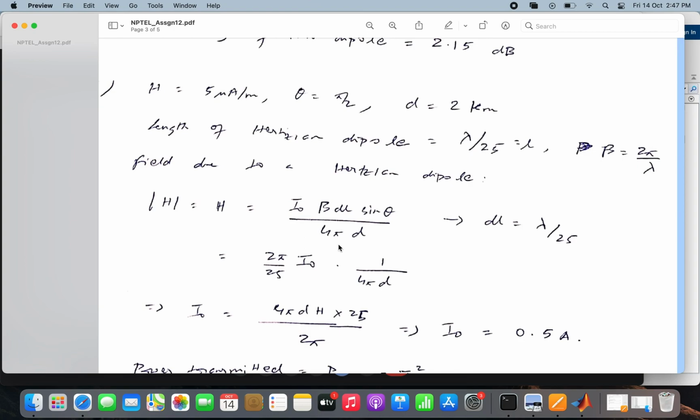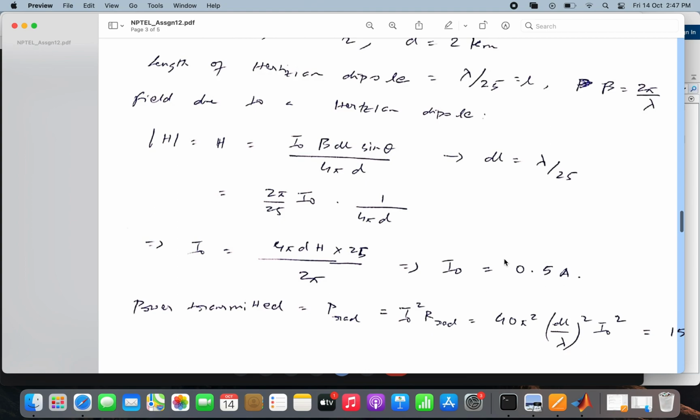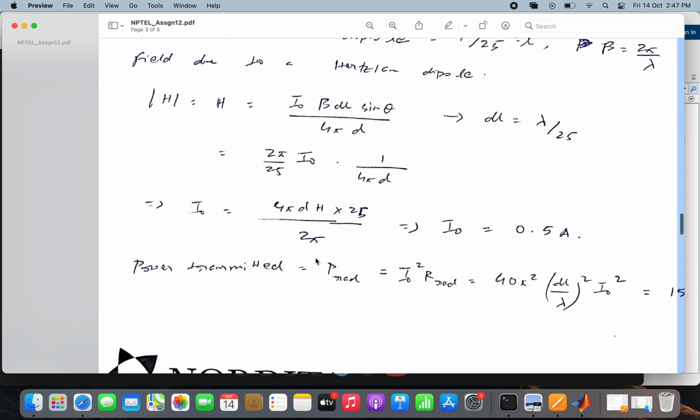If I put this in, I can calculate h in terms of I0, and h is already given to me as 5 microampere per meter. So then substituting these values, I obtain I0 equal to 0.5 ampere. So this is the current which should be passed through my antenna in order to generate a magnetic field of 5 microampere per meter.